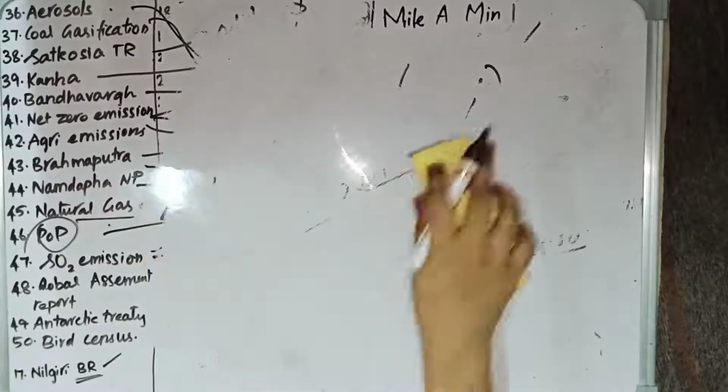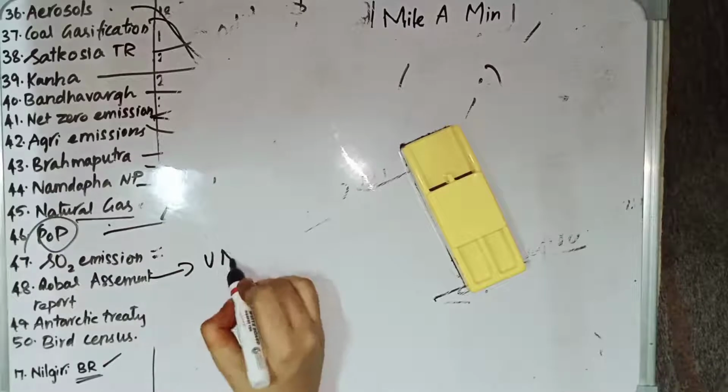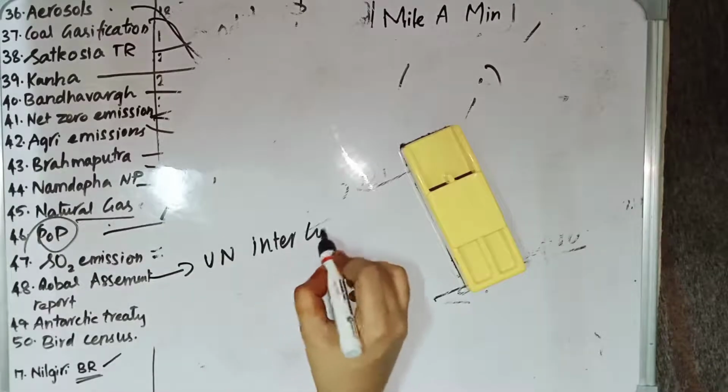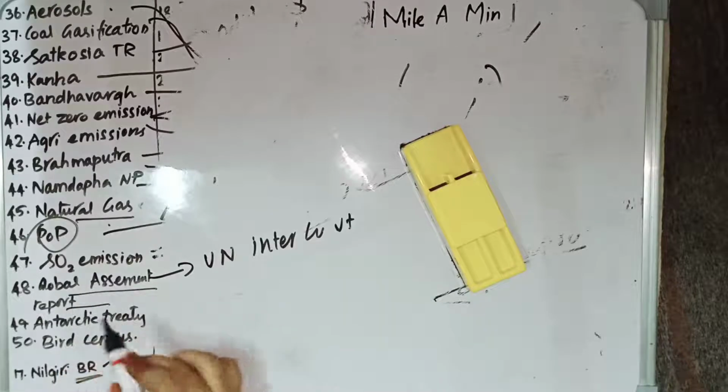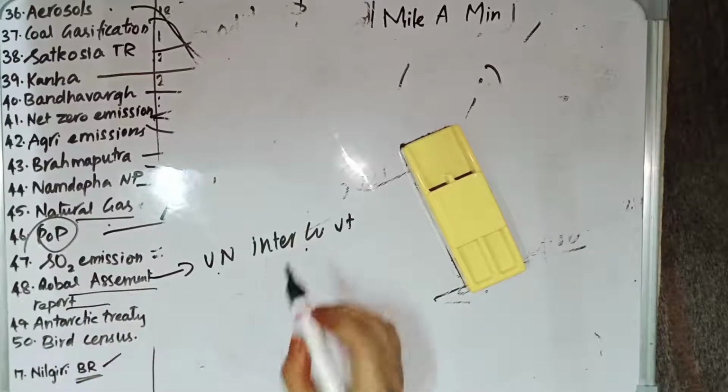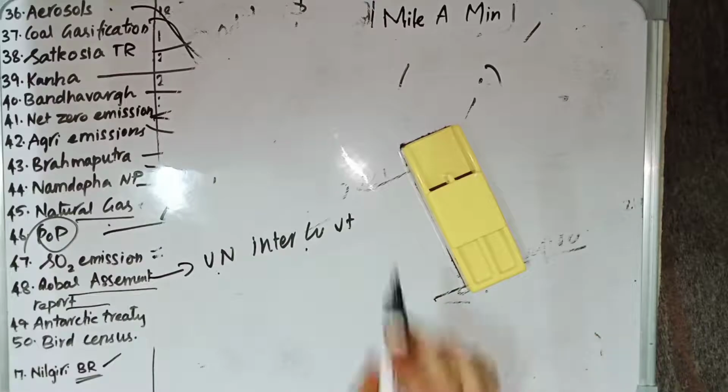Then we have the global assessment report. The global assessment report is released by the UN Intergovernmental Science Policy Platform on Biodiversity and Ecosystem Services.